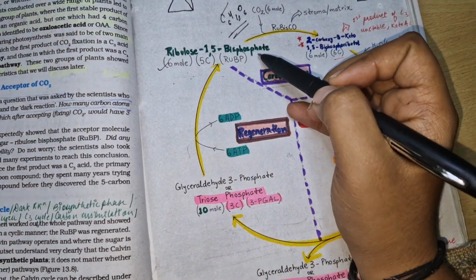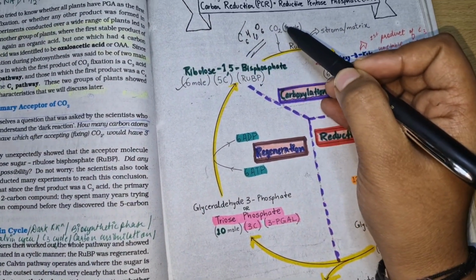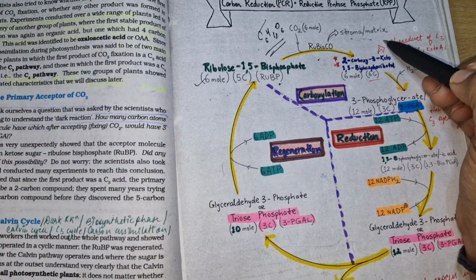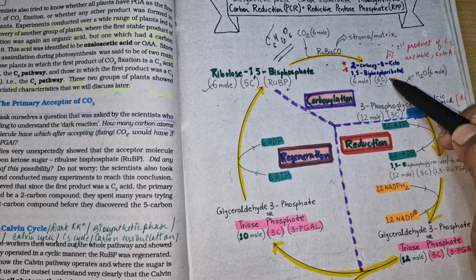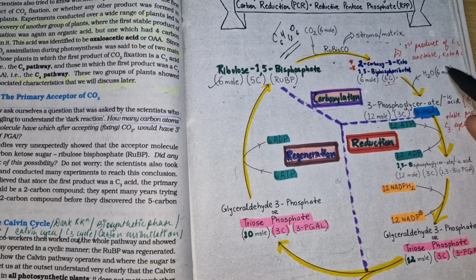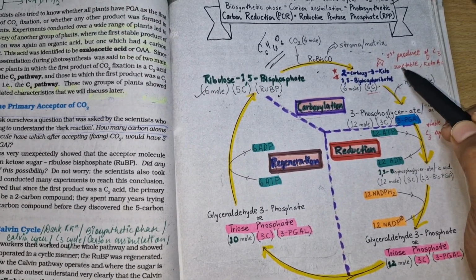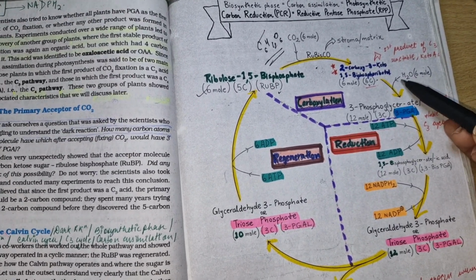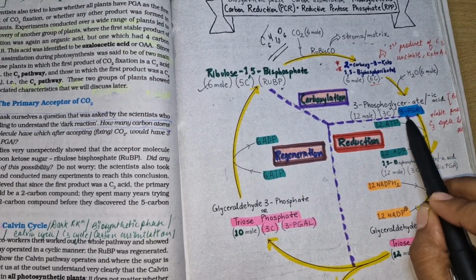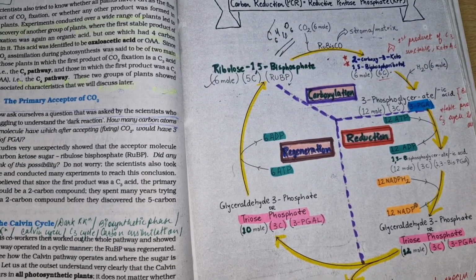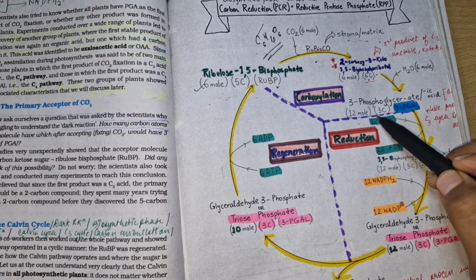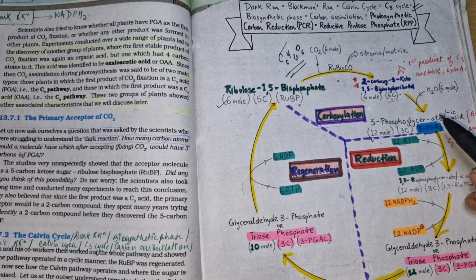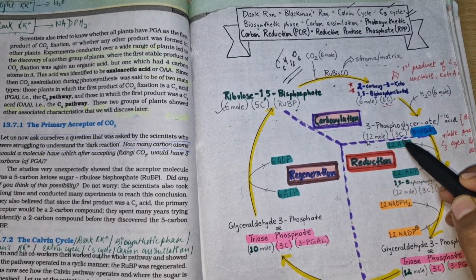So RuBP is the primary substrate to which CO2 is added in the presence of the enzyme Rubisco, which is present in the stroma matrix, and this makes a 6 carbon compound, which is the first product of the C3 cycle, and this is unstable. 6 molecules of H2O are added to this compound, which makes 3-PGA, the stable product of the C3 cycle. That is a 3 carbon compound, and that is why the name C3. Now this is 12 moles, 3 carbon, total of 36 carbon.